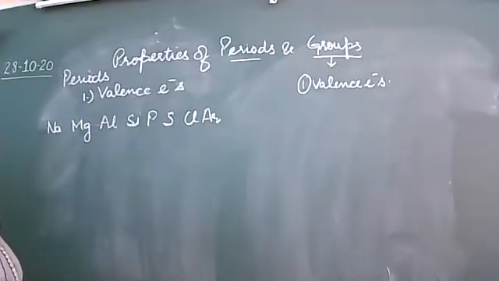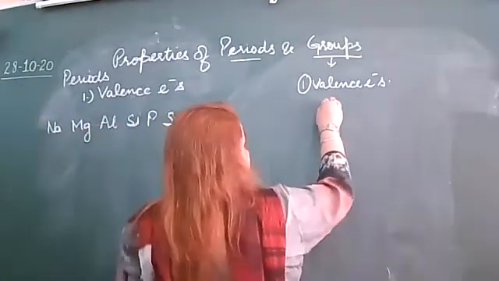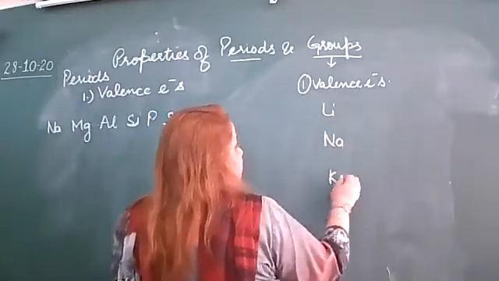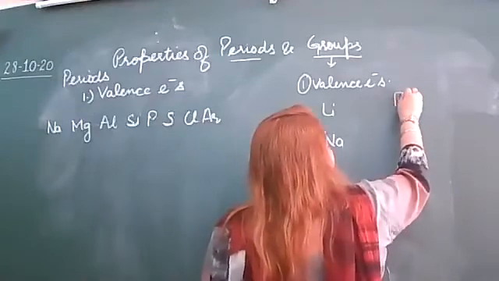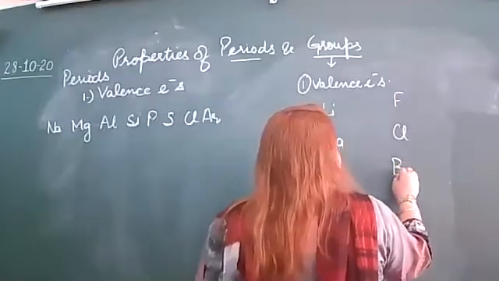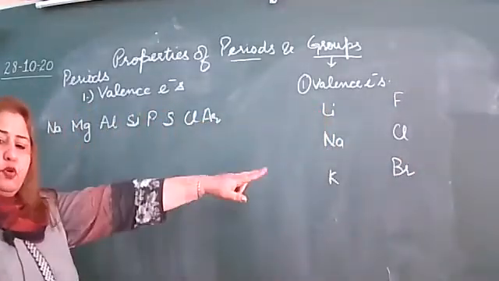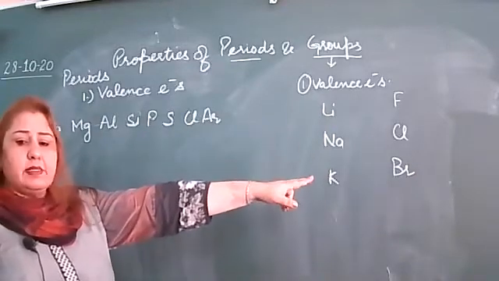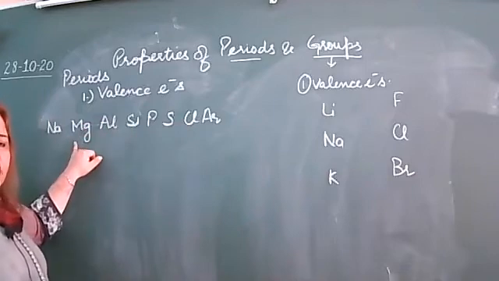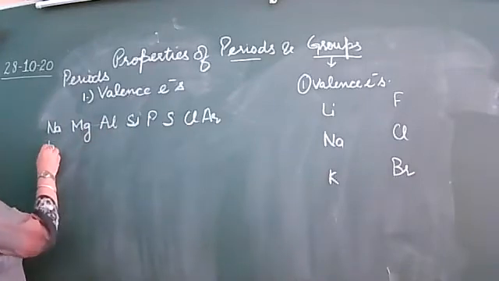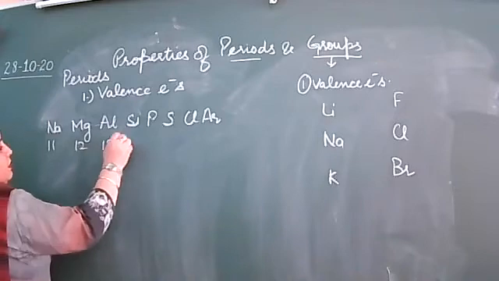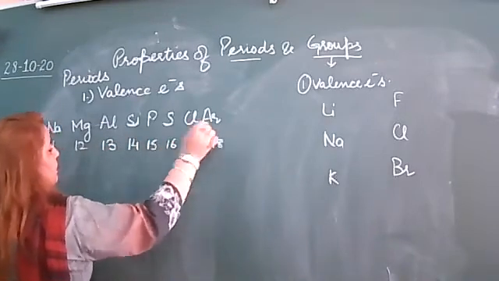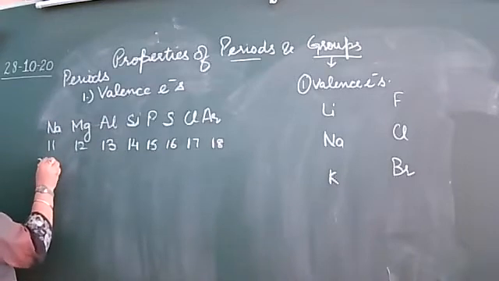Here I am taking the groups. I am taking the 2 groups. One is the alkali metal group, and second is the halogen group. Here I am taking the third period. Now write down atomic number. Write down electronic configuration.